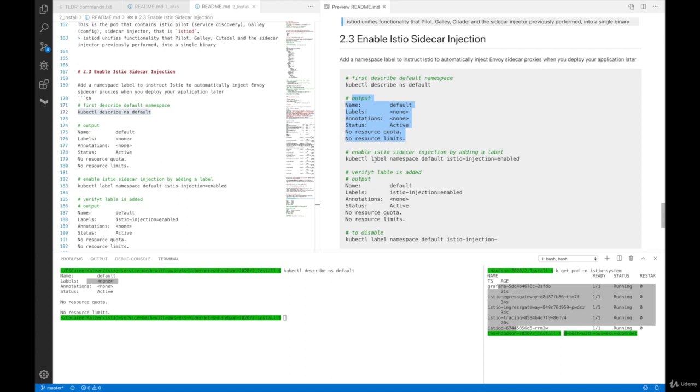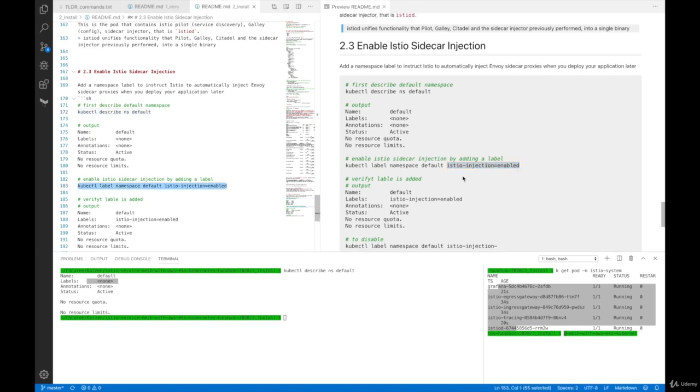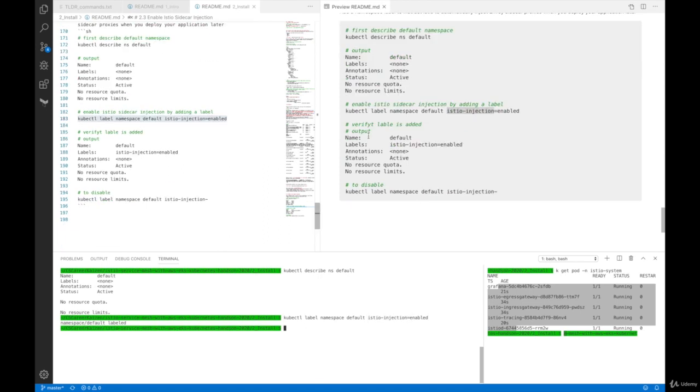Next, we are going to use kubectl label namespace default, adding this key value pair label. This is the Istio specific key name called istio-injection, and the value should be enabled if you want to enable it. So label namespace default, key name istio-injection equals enabled, enter. Next, we want to verify the label is added, so we do the same previous command, describe namespace default. Now you see labels istio-injection=enabled is added. So this is good. Whenever we deploy new pods in the default namespace, an Envoy sidecar proxy is going to be added to every single pod in the default namespace.